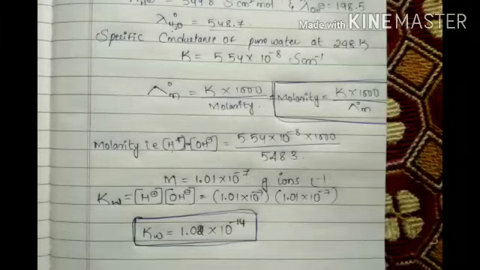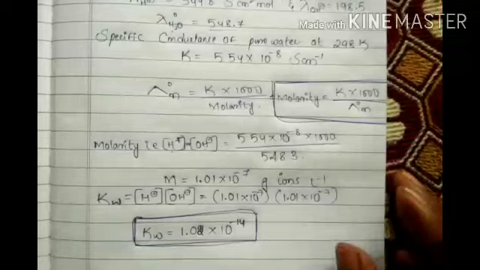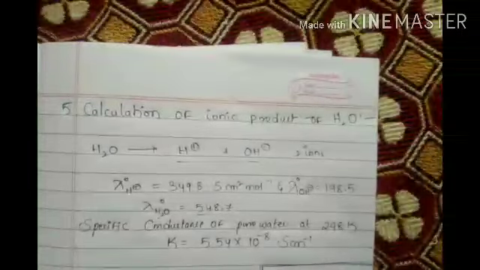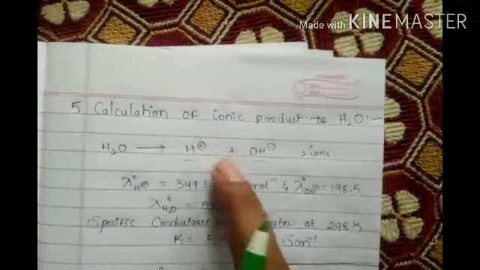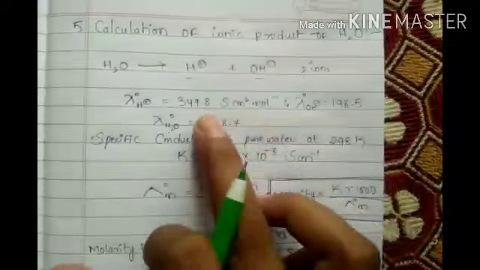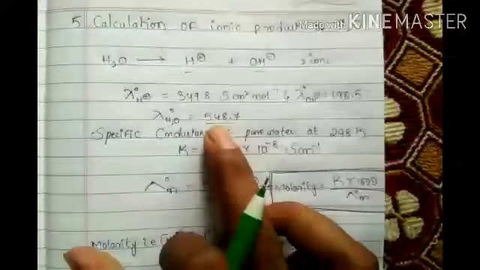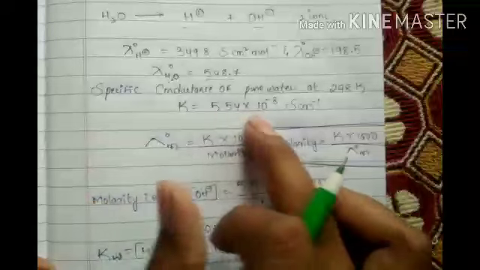This is the topic of Kohlrausch's law. Now, five applications are very, very important. Once again, the fifth one I will show you: calculation of the ionic product of water. Water has two ions, so the value of K equals this much.